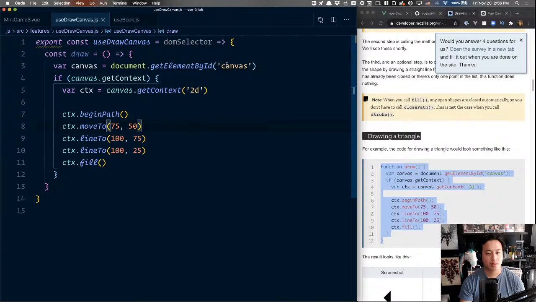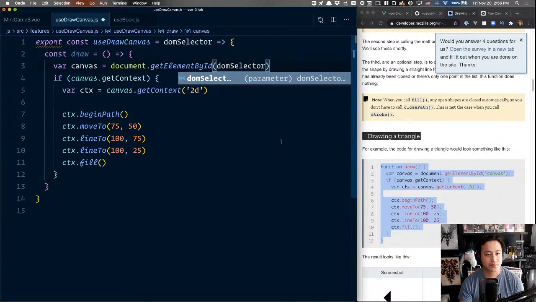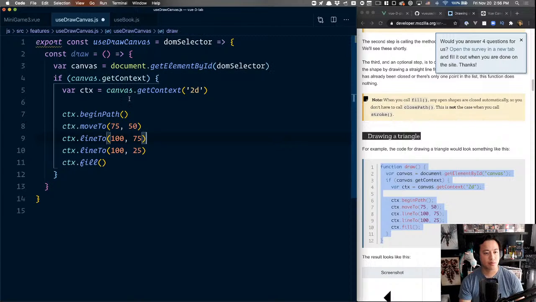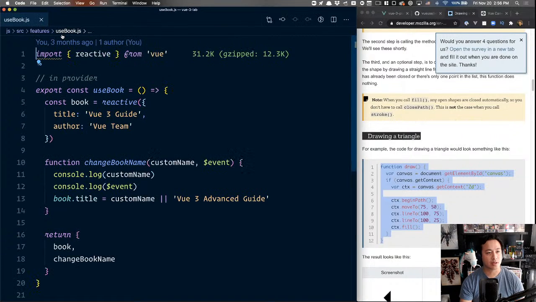Hide my file window. There we go. Then we pull the element by the DOM selector. If this works as I expect, we should be able to draw directly on it. Actually, if I do nothing else, this should work. So let's see if I am correct.